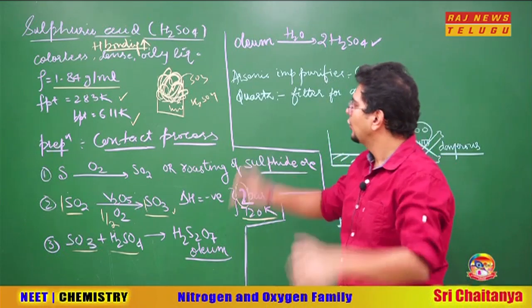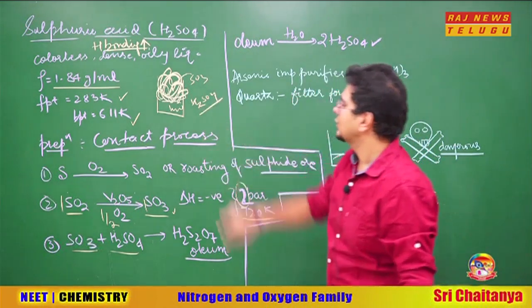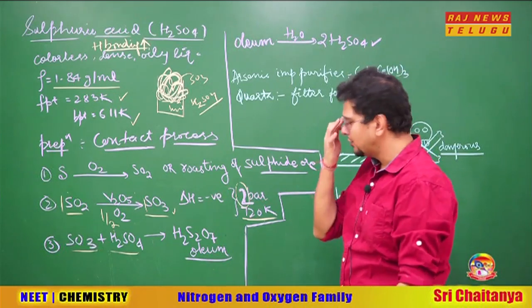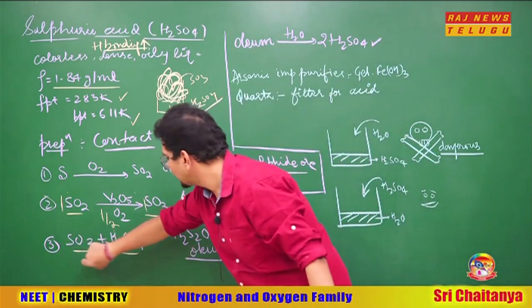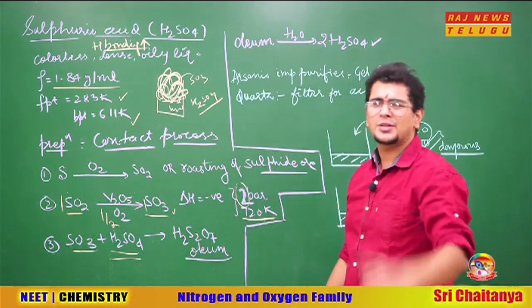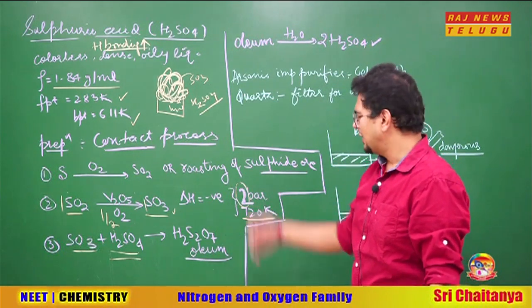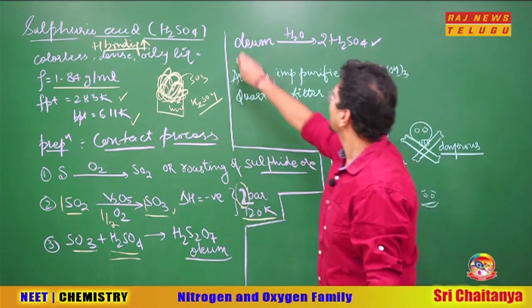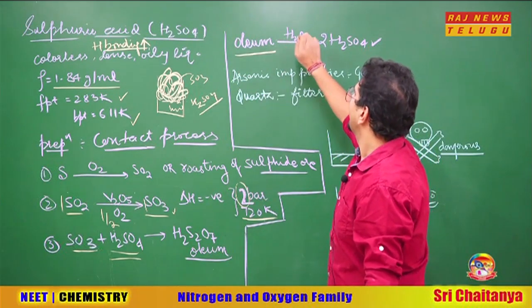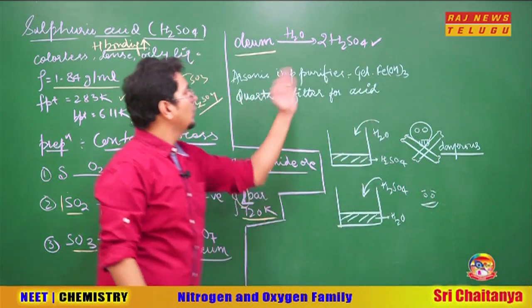So bhaiya, it is not a good idea to get the fumes of H2SO4 if some other way is possible. So what we do? To be safe, we add SO3 to H2SO4 and we get oleum. Oleum is not that strong an acid, so oleum is happily formed. Then take oleum, that is H2S2O7, add water there and you will get 2H2SO4.